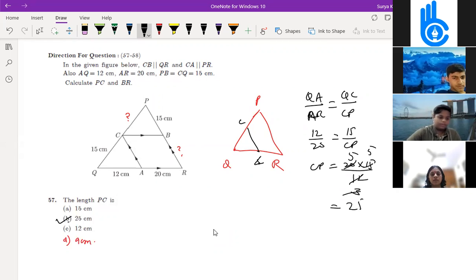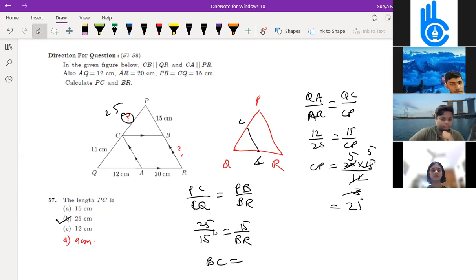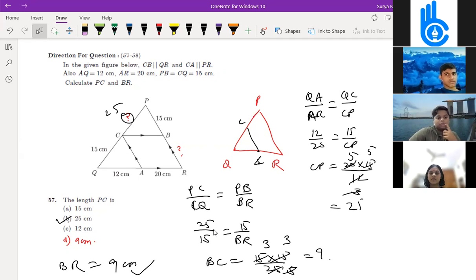To find BR, what you need to do? This already you got, PC is 25. Now it's easy, right? PC by CQ is equal to PB by BR. So PC is 25 by 15 is equal to 15 divided by BR. So BR is equal to 15 into 15 divided by 25, 225 by 25, equal to 9. So BR is equal to 9 centimeter.